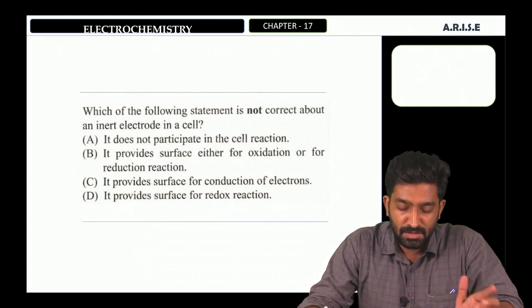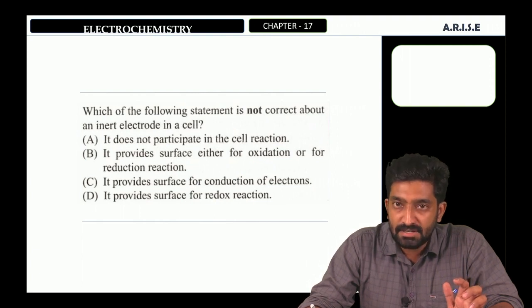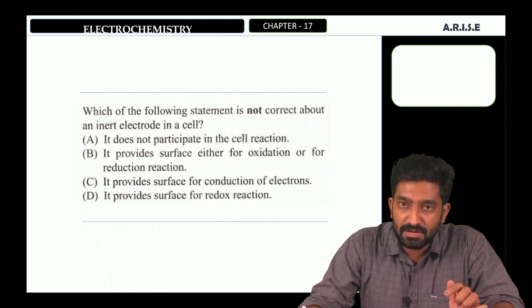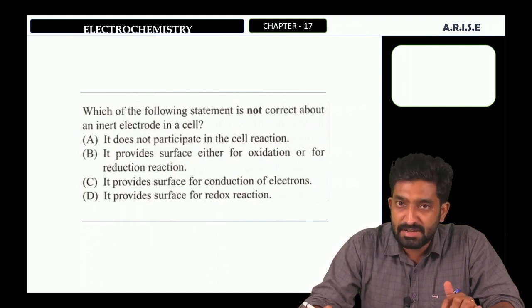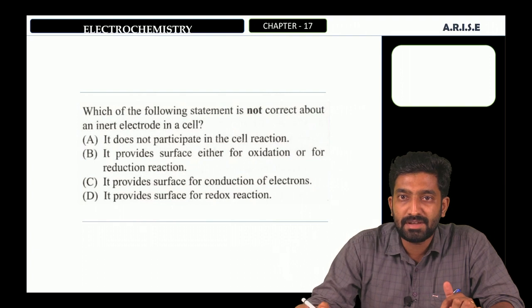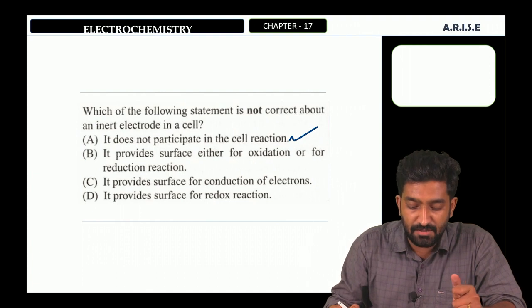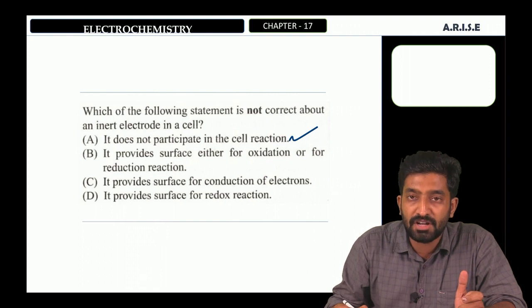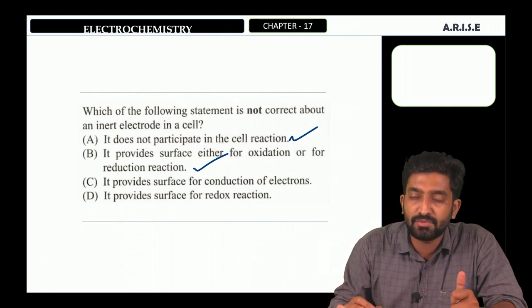The first one: which of the following statements is not correct about an inert electrode in a cell? The first option, it does not participate in the cell reaction. That's the correct statement. An inert electrode will not participate in the cell reaction. Then the second statement, it provides surface either for oxidation or for reduction reaction. That is also a correct statement.